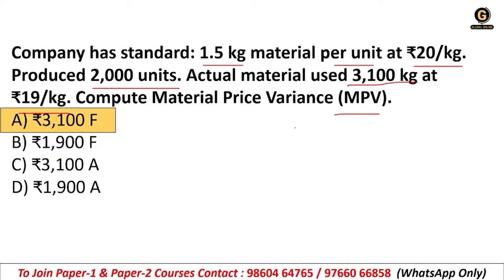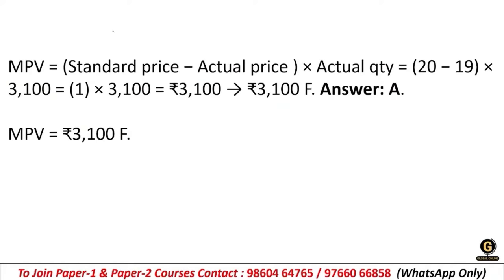So the right answer is 3100 favorable. Let's calculate it. The MPV formula is standard price minus actual price into actual quantity. So we have standard price rupees 20, actual price rupees 90, into 3100, that is the actual quantity. So we'll have 1 into 3100, that means 3100 will be the right answer. So option A, 3100 favorable. Clear?